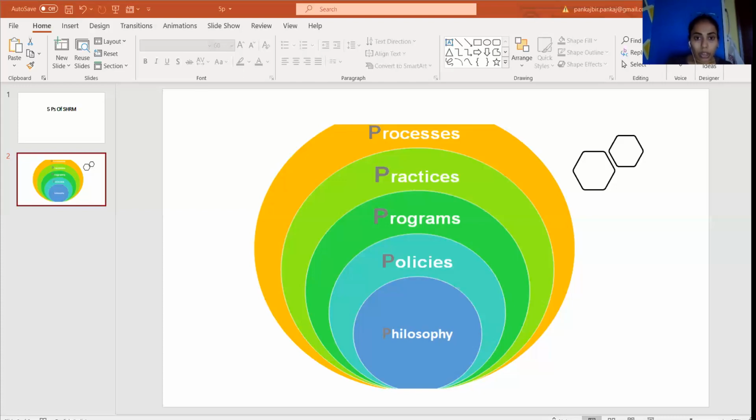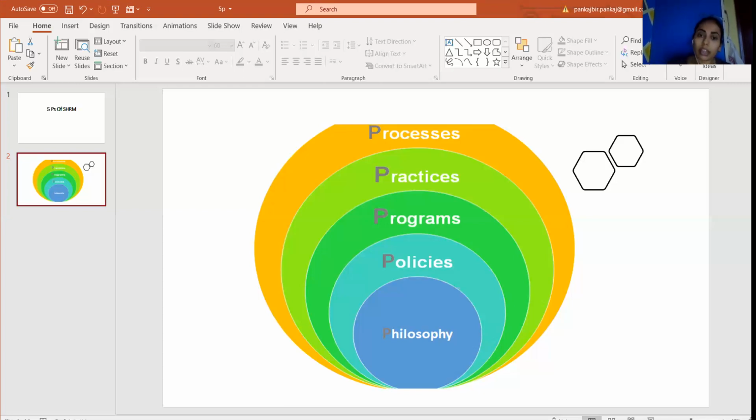Now the fifth core is your outer core, and it is the HR processes. For the formulation and implementation of all other activities, it defines how activities are carried out. These are the formal procedures and methods which are used to put HR strategies, plans and policy into effect. So all this can be utilized simultaneously, one by one, so that you can get the maximum benefit of strategic human resource management when you apply it in the overall organization to align with the corporate strategy.